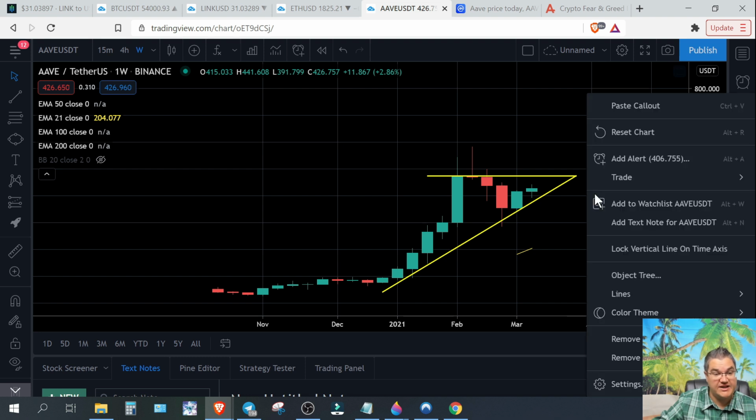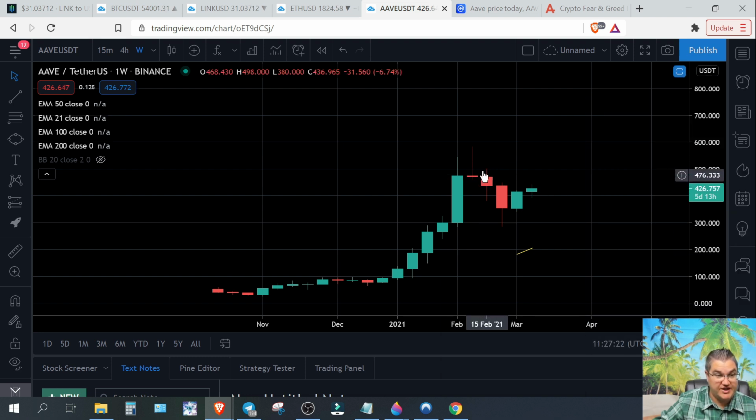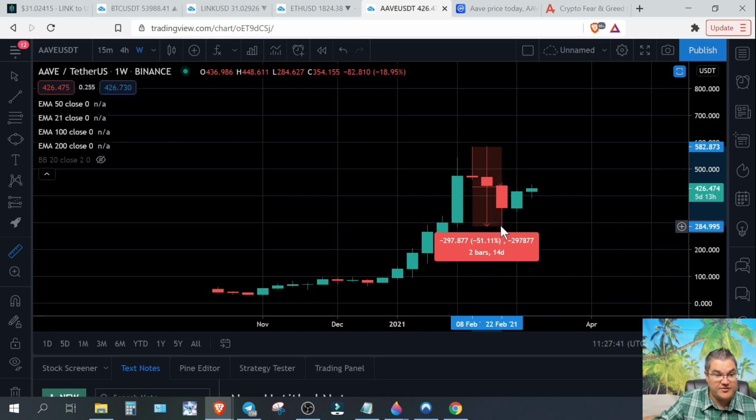A warning sign that I do see is this candle right here. This is almost a textbook gravestone doji candle, and that can usually be found at the tops of rallies. Now, the positive out of this is, we already took the dive, so to speak. From the top to the bottom, we've already gone down over 50%.